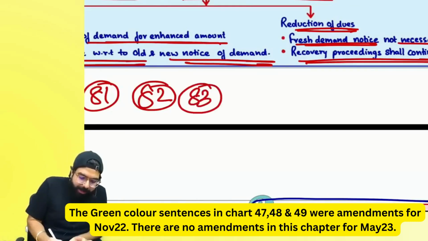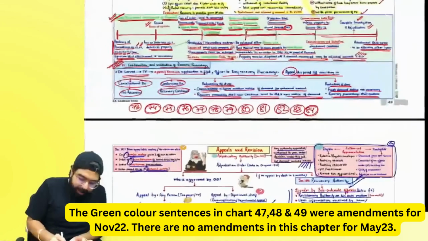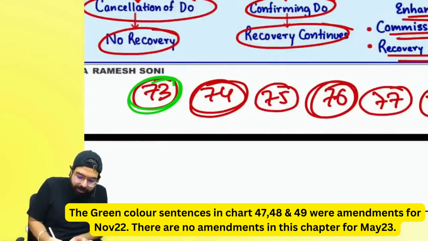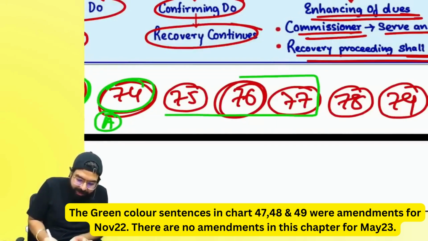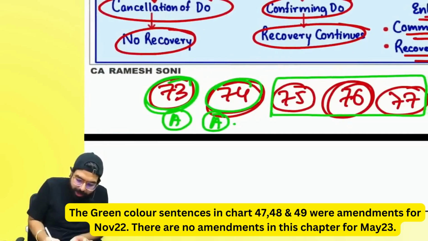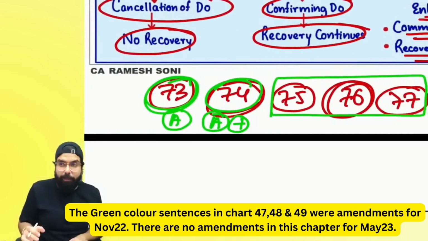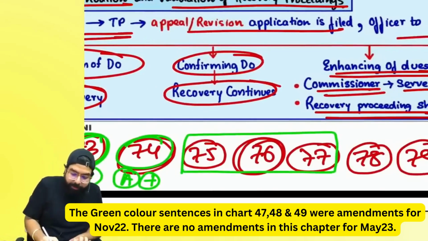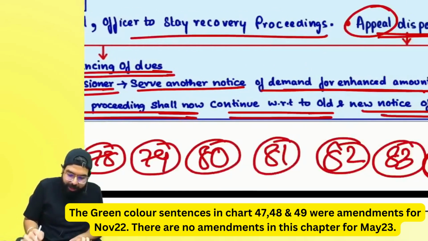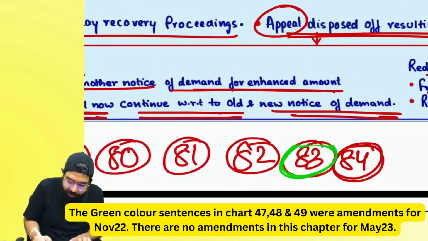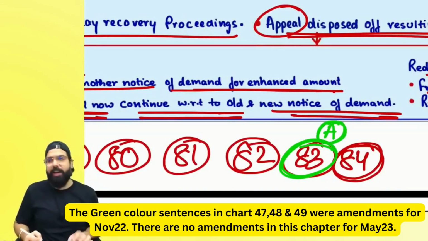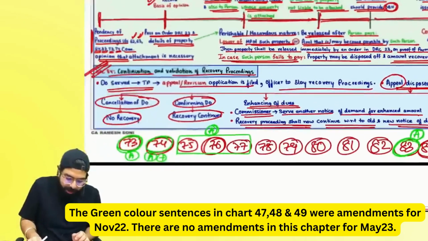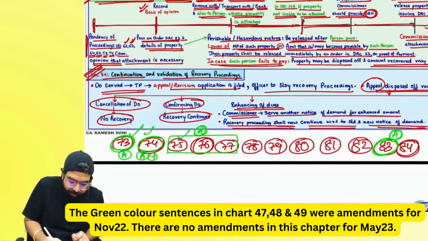Section 83, provisional attachment. Section 84, continuation of recovery proceeding. Remember everyone, sections 73 and 74 are A graded over here. 75, 76, 77, these are A plus graded. In this A graded topic, I feel one question should come. 75, 76, 77 is also A graded. Besides this, NT3, because there is an amendment, is also A graded this time. Right everyone? So if I tell you, you can't leave 73, 74, 75, 76, 77 and 83.